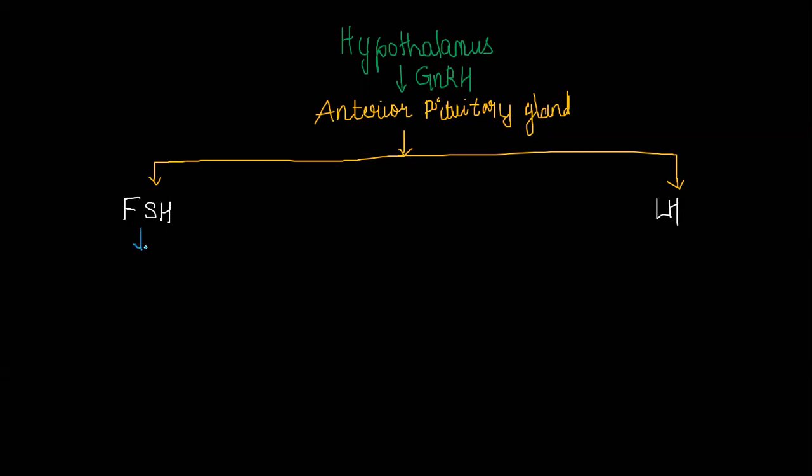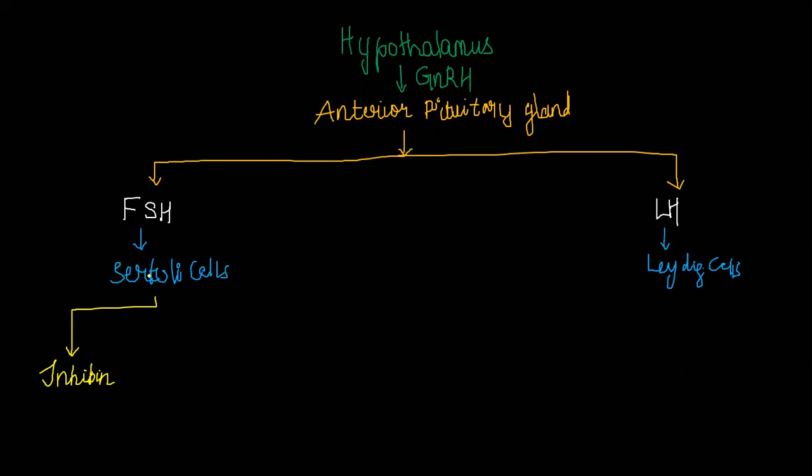So the FSH acts on the Sertoli cells, whereas LH acts on the Leydig cells. The action on the Sertoli cells leads to the production of inhibin, which suppresses the functioning and indirectly acts upon FSH.